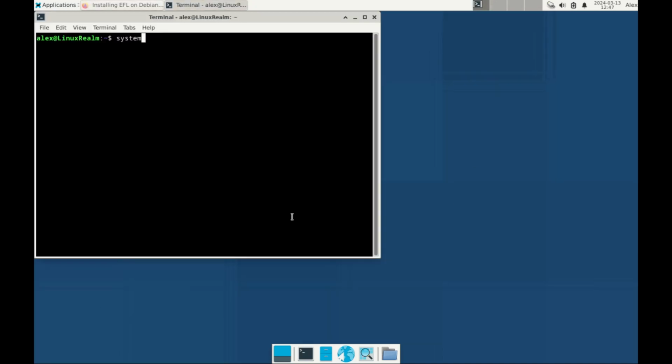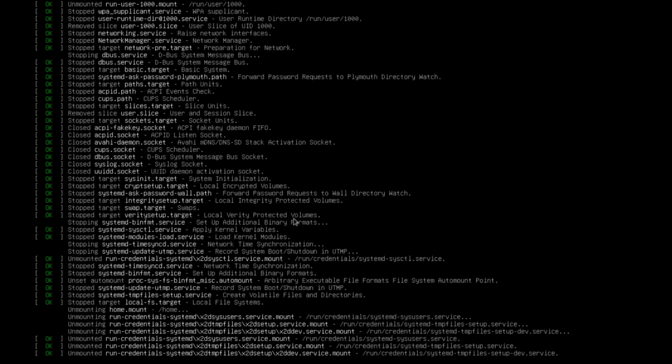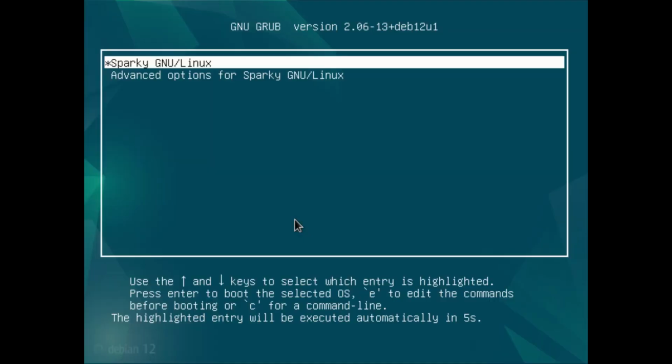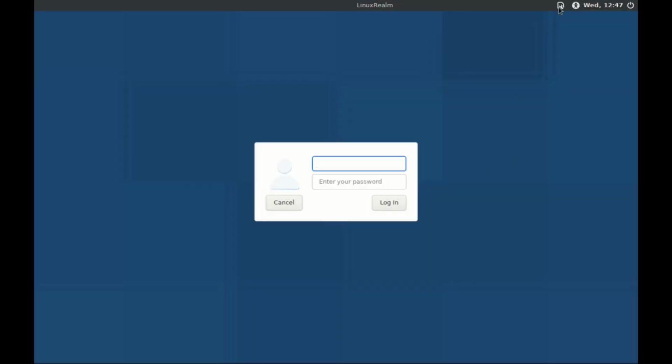systemctl reboot. Okay, check if we have our desktop environment. Nothing.